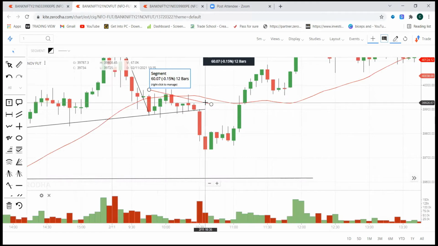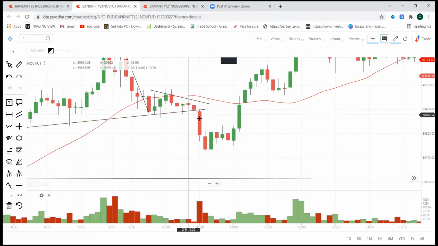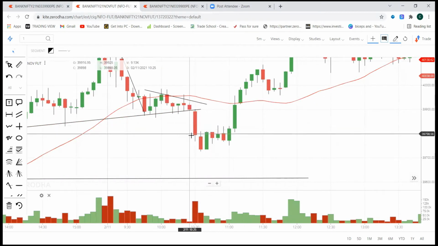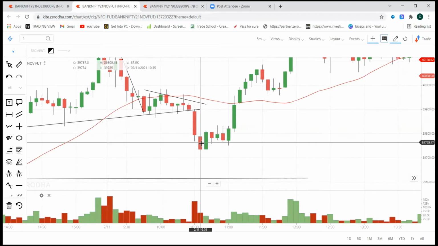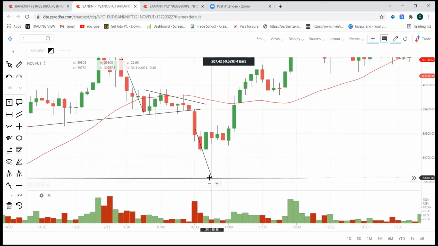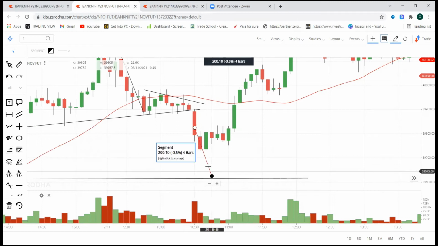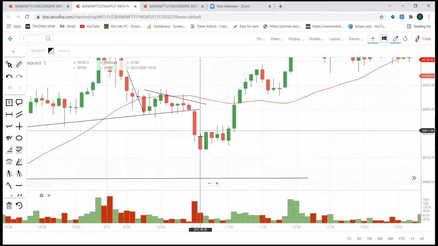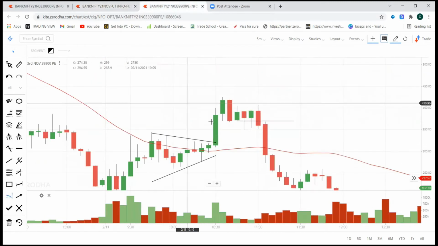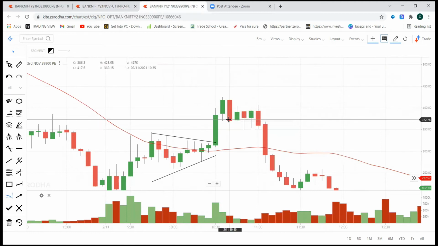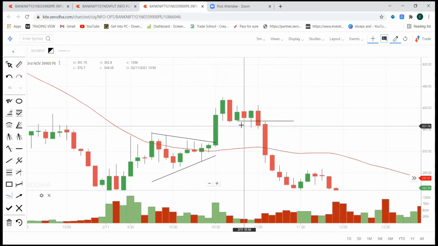channel. Since I book profits based on risk and reward, I also keep on trailing. I keep on telling, if the momentum was strong, this would have gone till here. Since the momentum was very weak, I exited somewhere around here. So this is the point. I think I exited around 385 or 386 on this trade, somewhere around here.